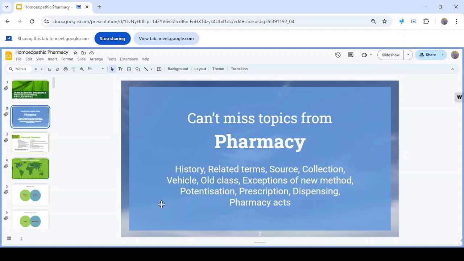Then potentization, different methods of potentization and different views about potentization. Then prescription, the parts of the prescription, and also the abbreviations. Then dispensing and acts. Acts are very important.